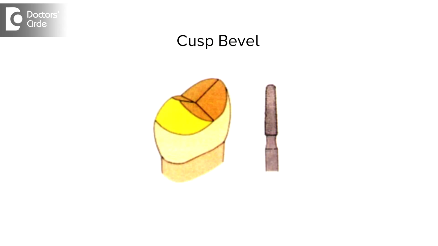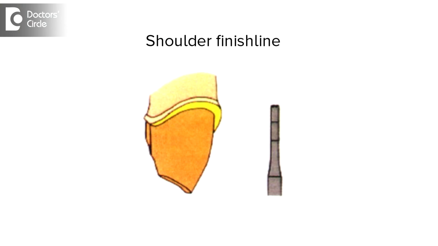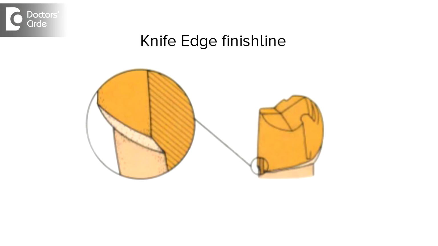Structural durability depends upon the occlusal reduction, cusp bevel, and axial reduction. Marginal integrity depends completely upon the placement of the finish lines. Finish lines include the chamfer, shoulder, shoulder with bevel, and knife edge. For full metal crowns, we require chamfer finish lines. For ceramic crowns, we require shoulder finish lines. Knife edge finish lines can be placed where the gingival level is minimal.